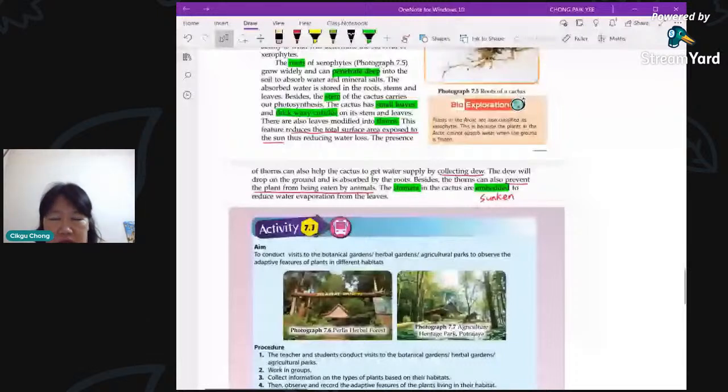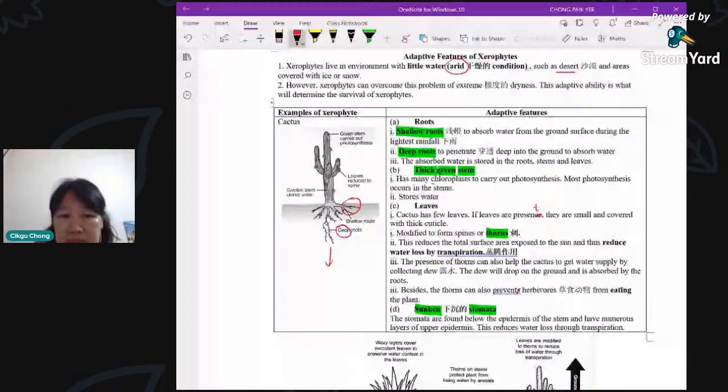So there are roots. Let's talk about the roots. You have shallow roots. So shallow roots, why do you need to have shallow roots? It is to absorb water from the ground surface during the lightest rainfall. So if the rainfall drops here, it's able to absorb it with the shallow roots. And on top of that, it also has deep roots, which penetrate all the way down in order to search for water that is underground. Okay, there may be water deeper down in the layers of the ground.